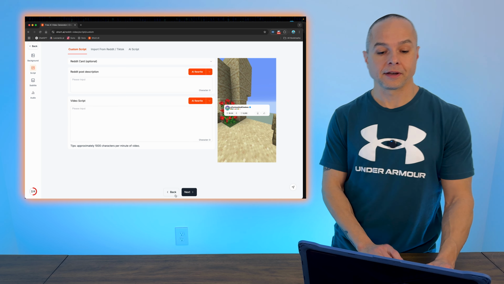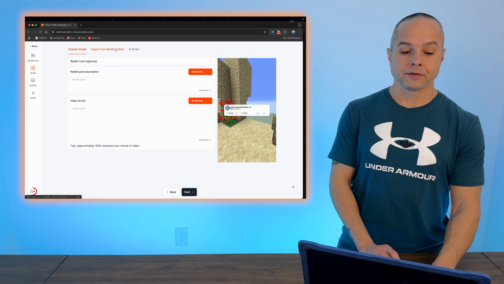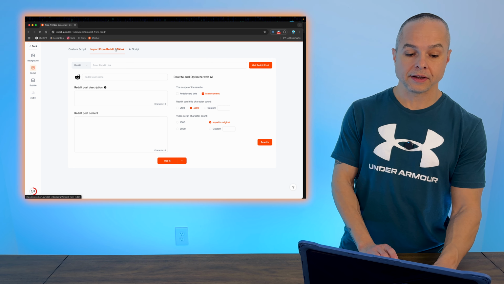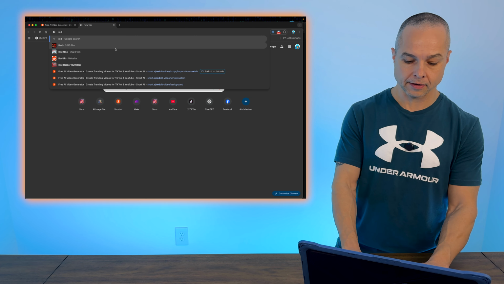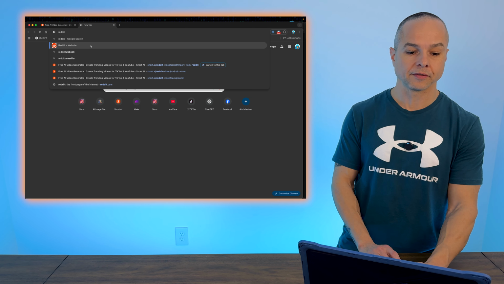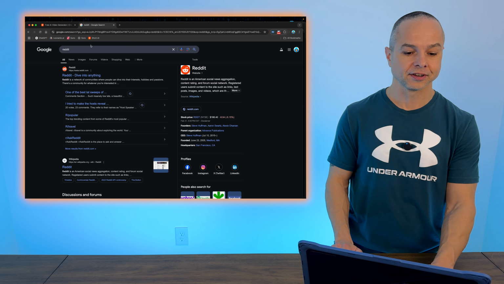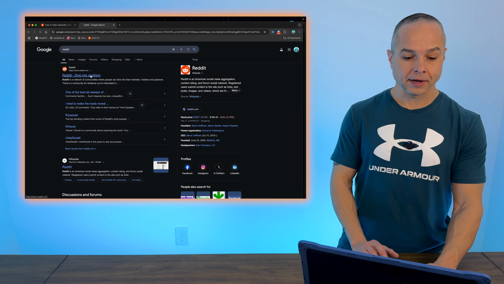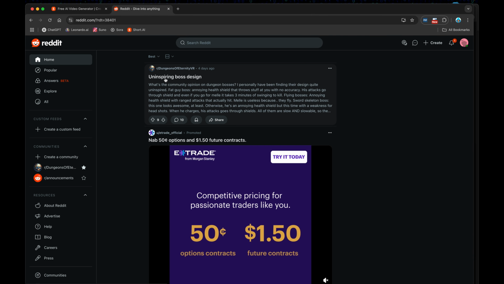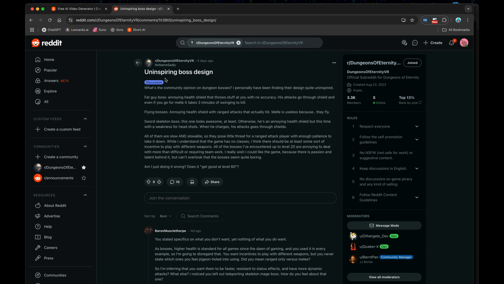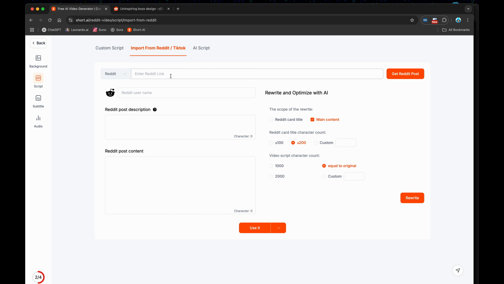Now for the next one, there's a couple different ways you can do this. You can actually go to Reddit, for instance. I'm just gonna go ahead and open a tab. I rarely ever use Reddit. It's something that I go to whenever I'm doing a Google search or Perplexity search, and it links me there for the most part. But let's say you find something. First thing that comes up, Dungeons of Eternity, uninspiring boss design. I'm gonna click on this thread, copy the actual URL up here, come back over here and enter the Reddit link for the post.